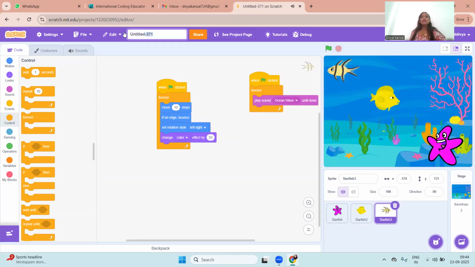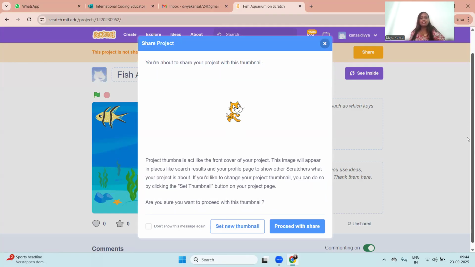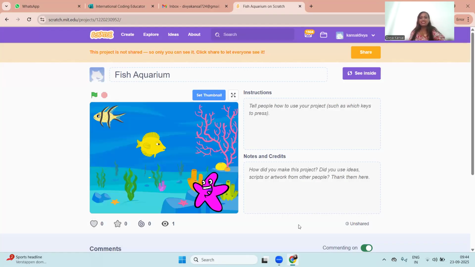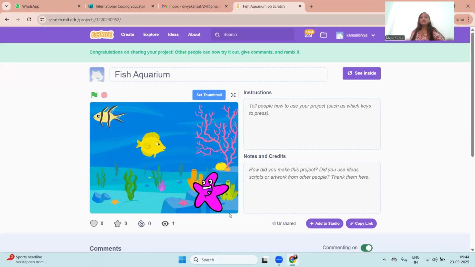And this time I'm going to give it a name. At the top, we have an option to give a name to the project. This is the fish aquarium, so I'm going to name it fish aquarium. Okay. And I'm going to click on share. By clicking on this button, you can share this project with your friends, with your family, and with your relatives. I'm going to click on the copy link button and stop sharing my screen. I'm sharing this link with you as well, so you can also check the project that I have made.